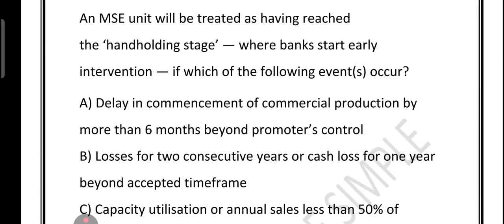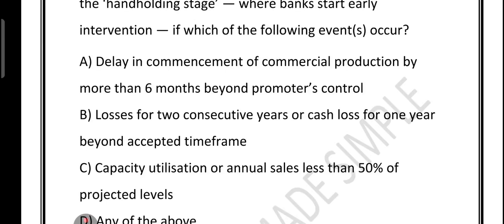So friends, option A, yes, it is correct. Imagine that you are setting up a factory and plan to start production in January, but due to delays in government approval or delays in equipment delivery, things you can't control, it gets pushed beyond 6 months. That is a sign to the bank that your project needs support now before it spirals. So option A is correct. What about option B? This is also correct.